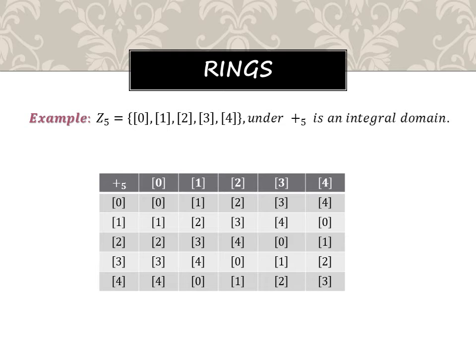Similarly, add 2 with everyone. 2 with 0 is 2, 2 plus 1 is 3, 2 plus 2 is 4, 2 plus 3 means 5, remainder 0. 2 plus 4 is 6, what remainder will come? 1 will come, because this is integers modulo 5, so remainder 1. Then 3 plus 3 means 6, remainder 1. 3 plus 4 is 7, and only 5 terms are there, so 7 minus 5 is 2, remainder 2. Finally 4 plus 4 is 8, remainder 3.